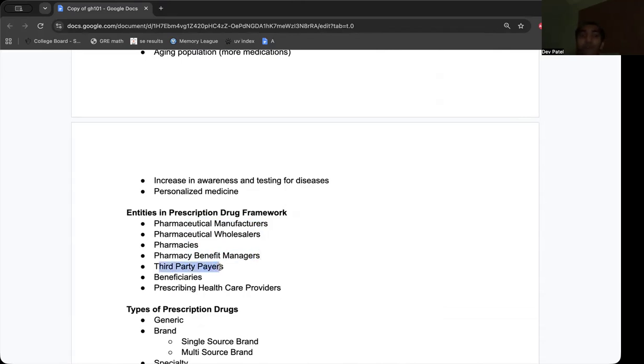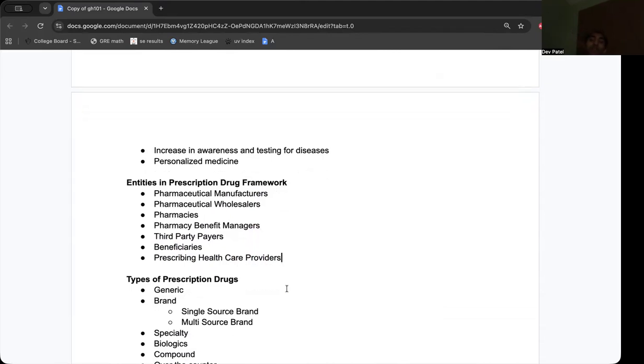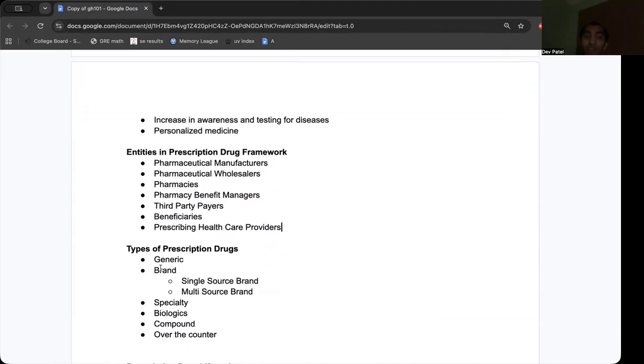We have third-party payers, so these are your employers or your insurers. You have your beneficiaries, those who actually get the drugs. And we have the healthcare providers, those who actually make the treatment decision and recommend the drug in the first place. Generic drug: we know we have a brand drug, which is the only available drug in the market. A generic drug is a copy of that drug made by a different manufacturer.